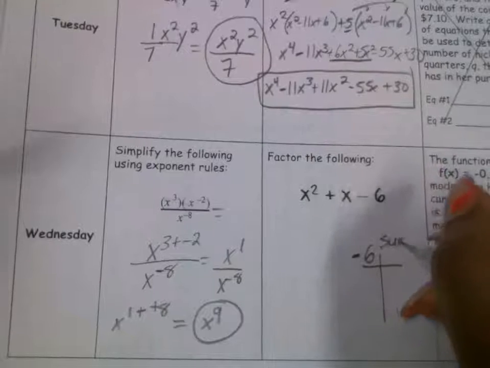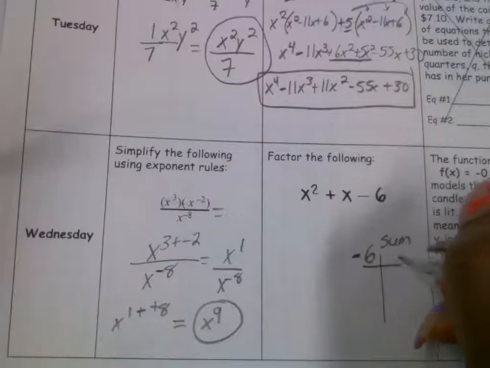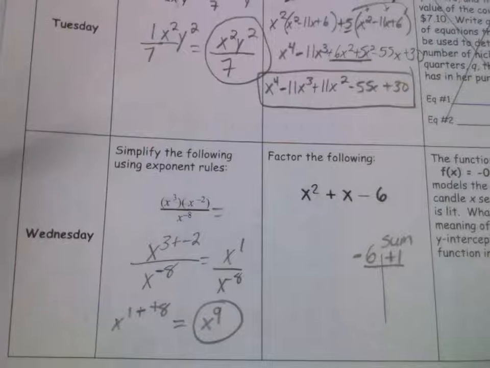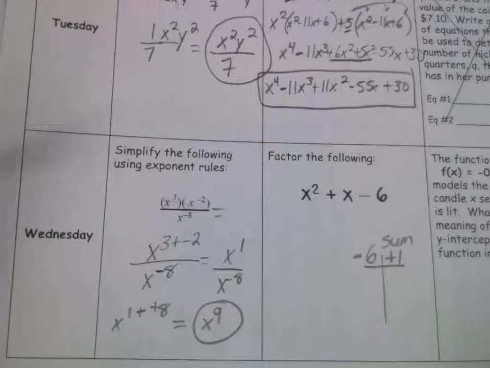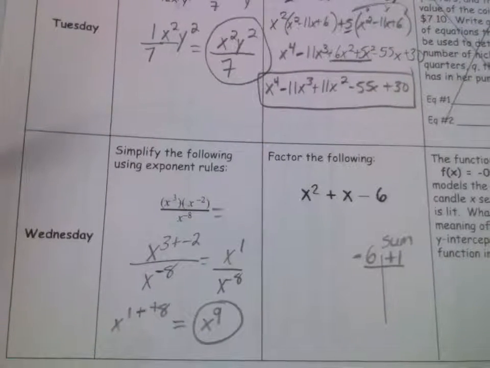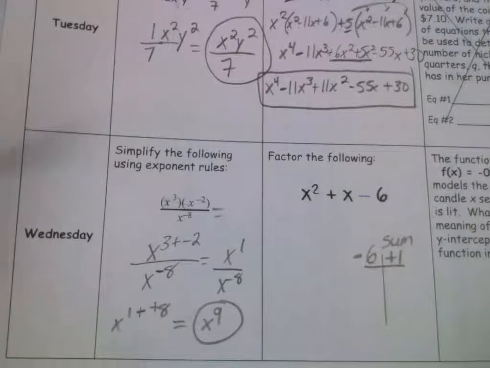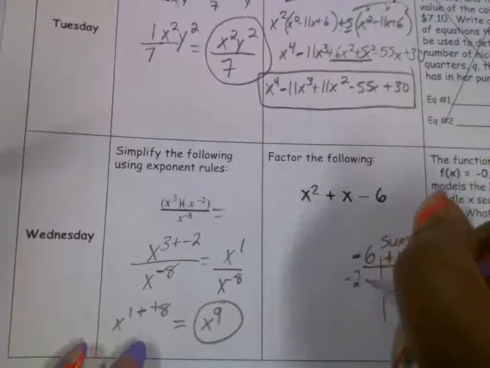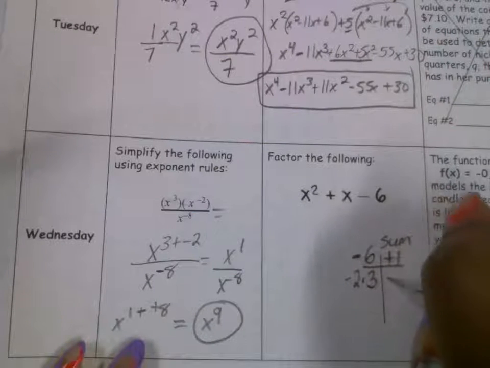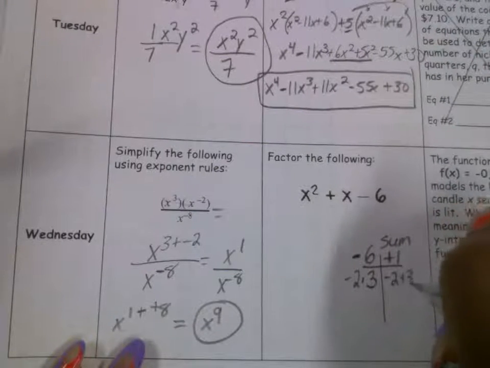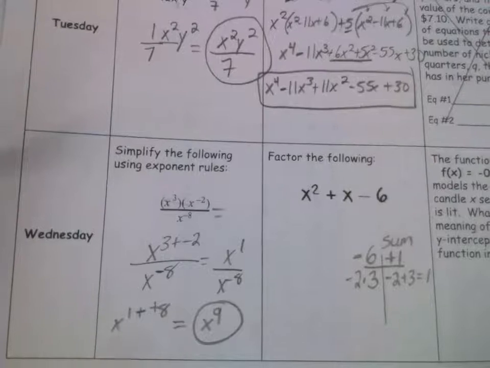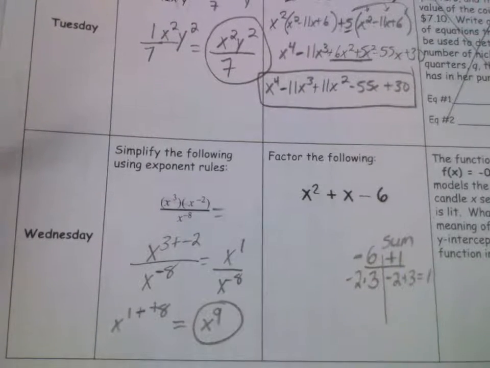And what are we gonna put here? Positive 1. Okay. So now we're thinking what two numbers can be multiplied together to give me a -6, but when I add, I get a positive 1. Yes. -2 and positive 3. -2 times a positive 3, so -2 plus 3, yes, that gives me 1. Okay, so now, once I do that, what's my next step?